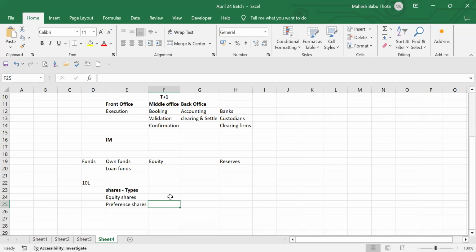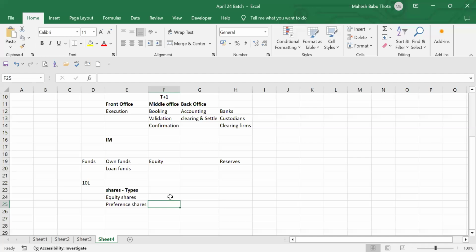And the equity shareholders, once money is contributed, I cannot return the capital. I'll only get my capital back at the time of liquidation of the company. Otherwise, if you want to realize it in the form of cash, you can sell it in the open market. We have a market rate, the stock exchange. Go and sell your share there. You'll get cash. That is called equity shareholders.